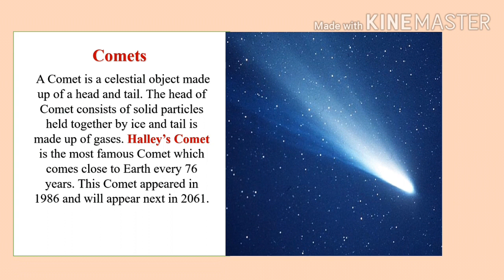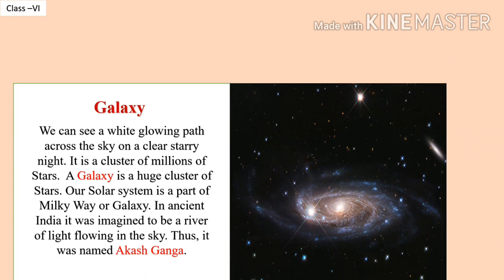Comets. A comet is a celestial object made up of a head and tail. The head of a comet consists of solid particles held together by ice, and the tail is made up of gases. Halley's Comet is the most famous comet which comes close to Earth every 76 years. This comet appeared in 1986 and will appear next in 2061.